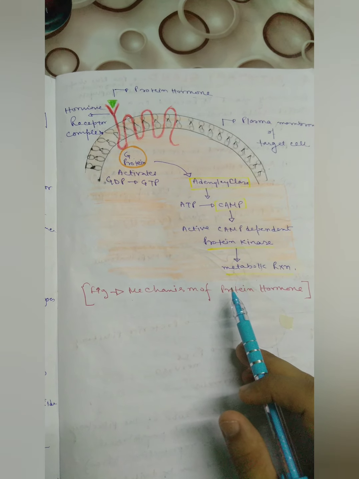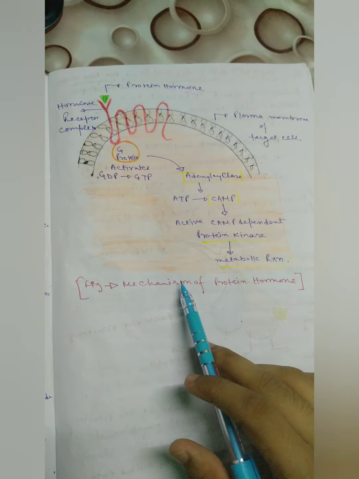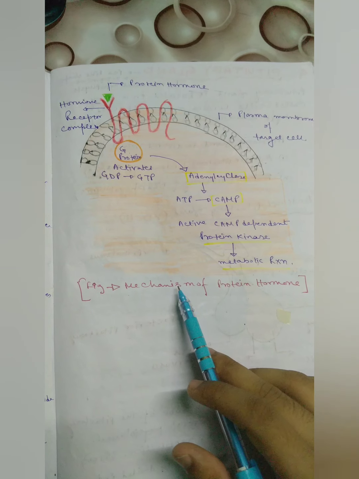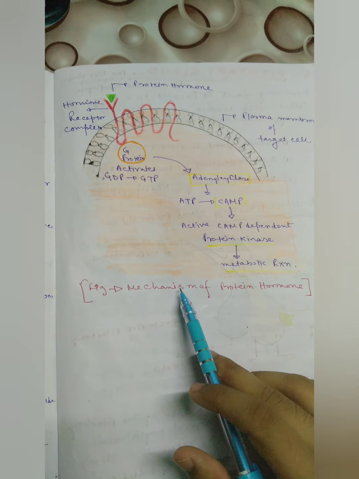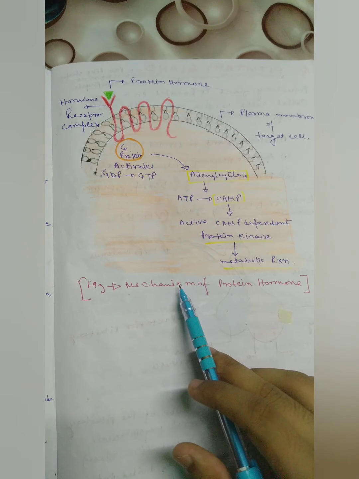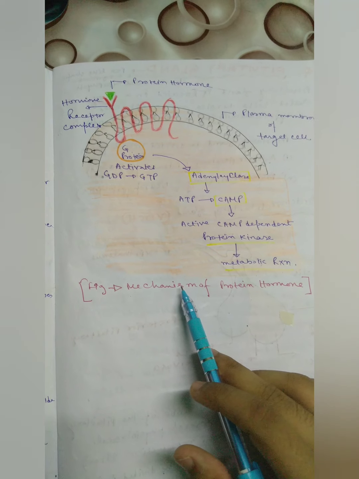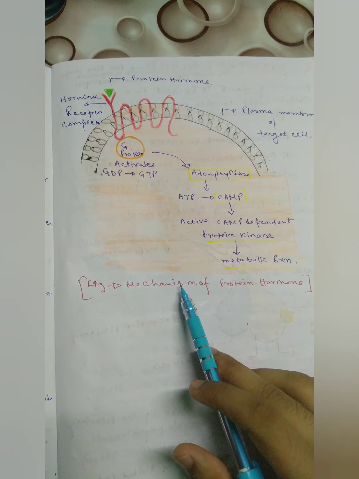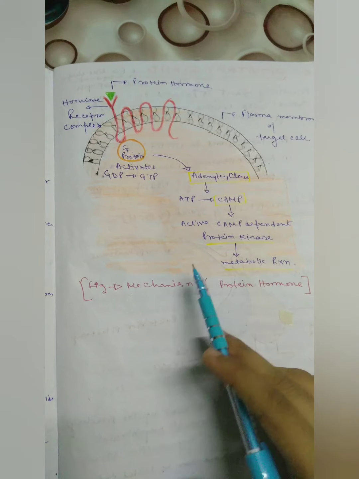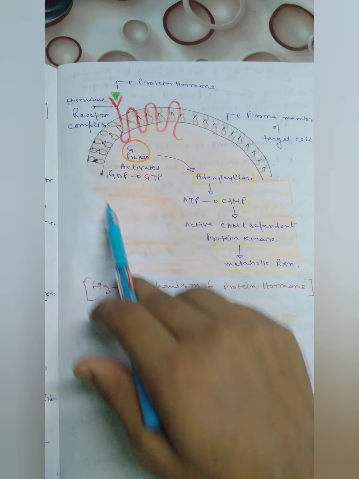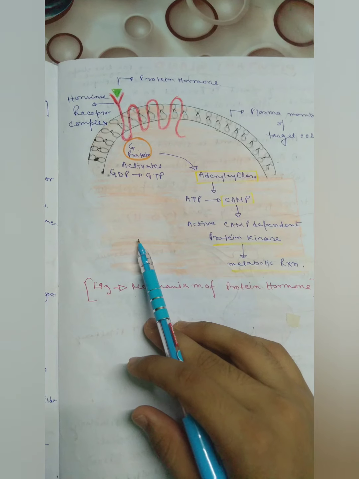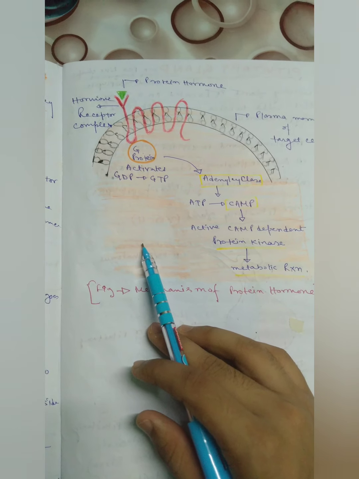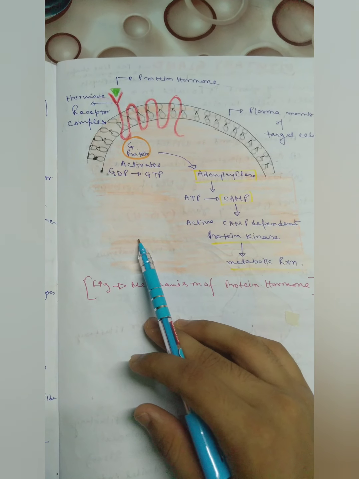So now we discuss the mechanism of protein hormone action. Protein hormones are water soluble, so they cannot pass through the cell membrane of the target cell. The hormone which acts on the target cell is called the first messenger or chemical mediator. The hormone binds to the receptor on the plasma membrane and forms a hormone receptor complex. This complex activates an enzyme of the cell and causes the formation of another substance called the second messenger.